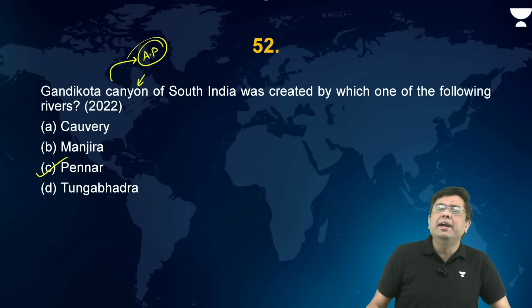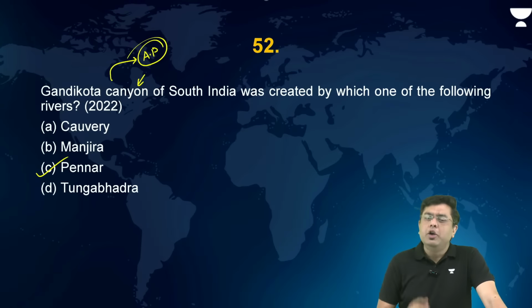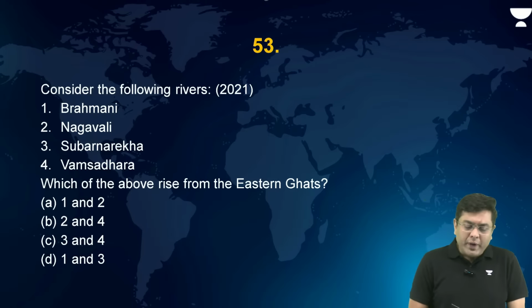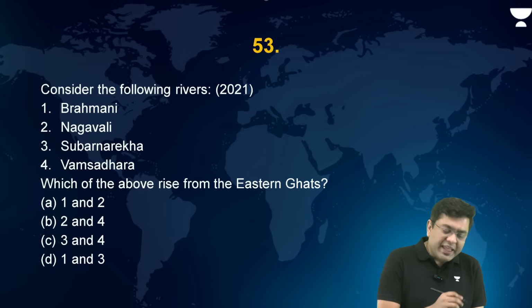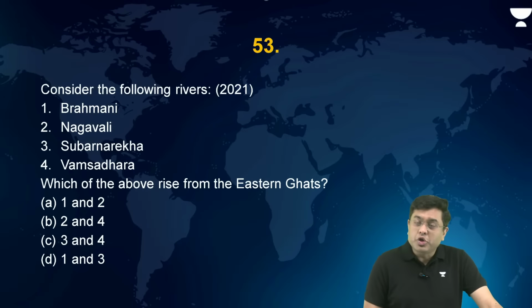So that idea about the location also, that is why for any of the places in the news, look into that. That will help you solve these factual questions. Consider the following rivers: Brahmani, Nagavali, Subarnarekha and Vamsdhara. Which of these rise from the region of Eastern Ghats?